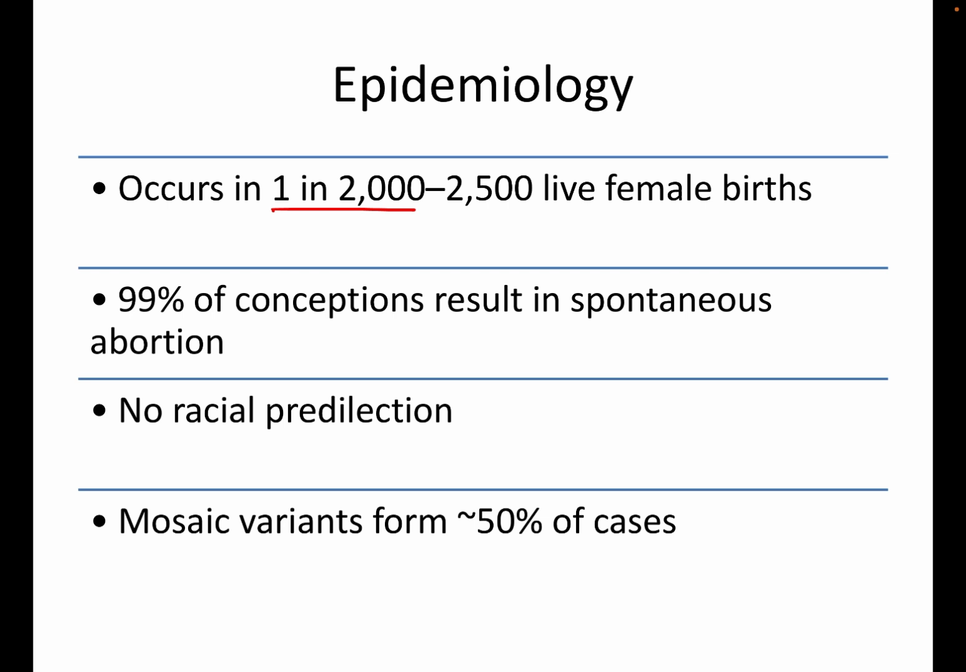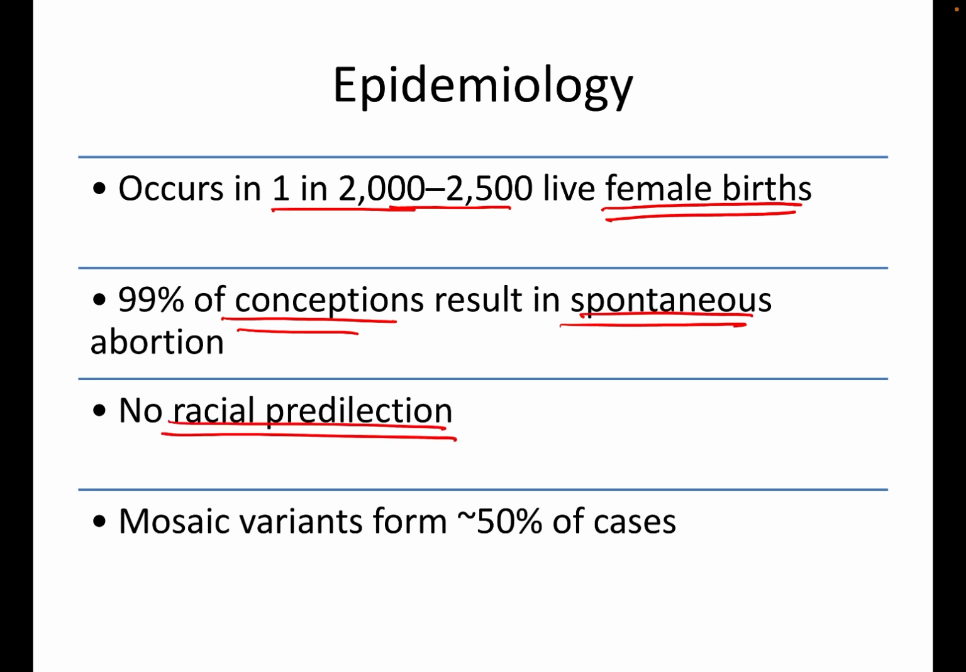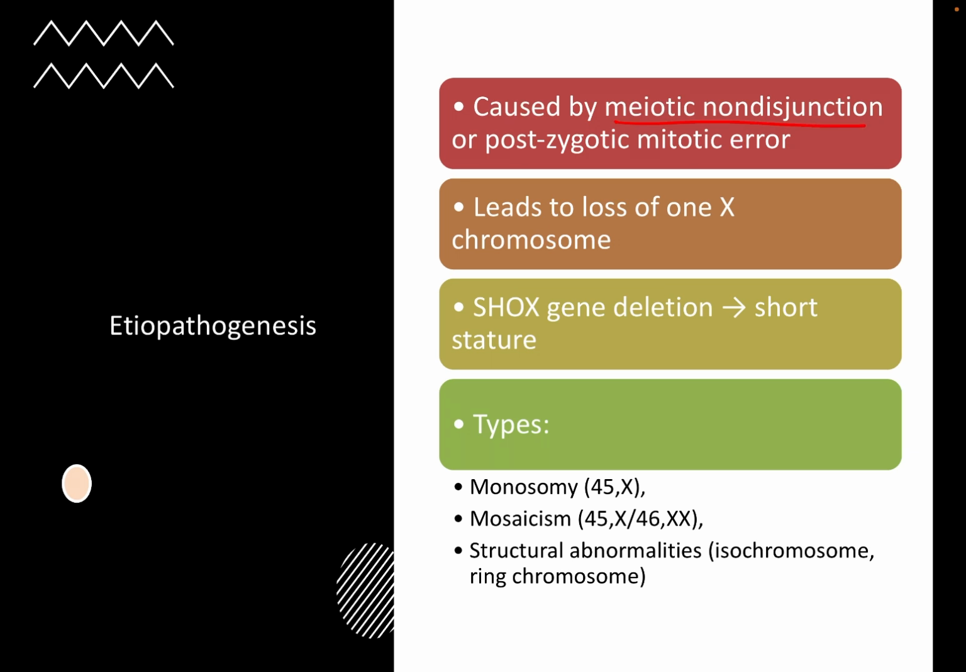It occurs in 1 in 2000 to 2500 live female births, and 99% of conceptions result in spontaneous abortion. There is no racial predilection, and mosaic variants form roughly 50% of the cases. It is caused by meiotic non-disjunction or a post-zygotic mitotic error, which leads to loss of one X chromosome. A SHOX gene deletion results in short stature.